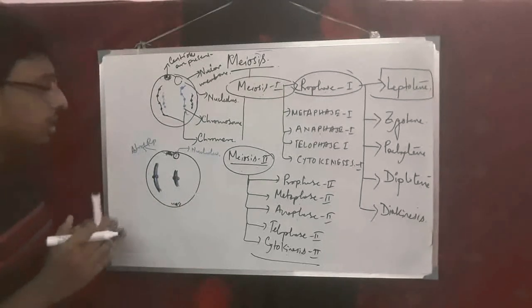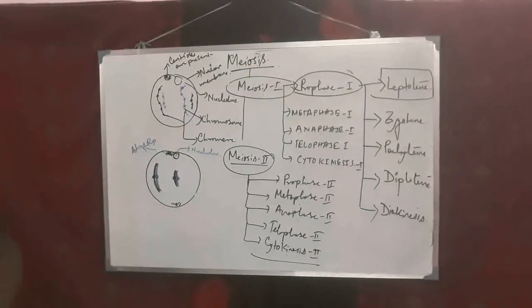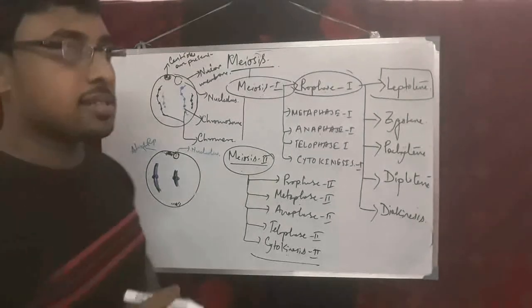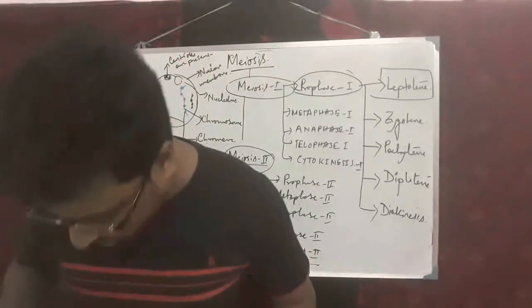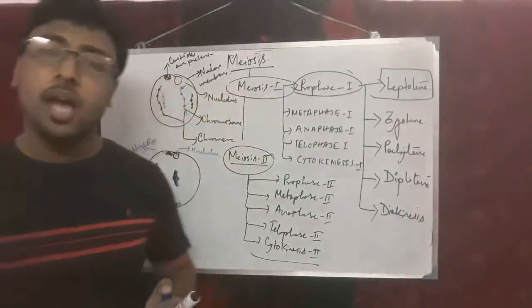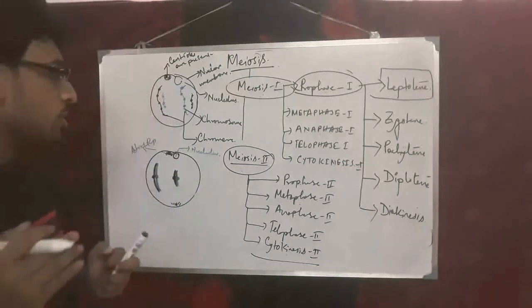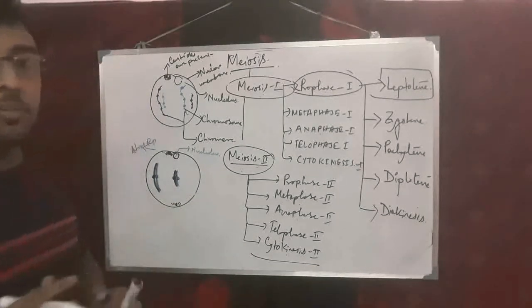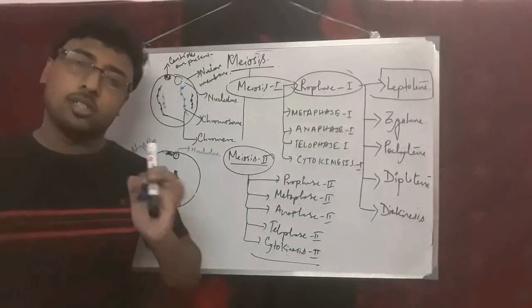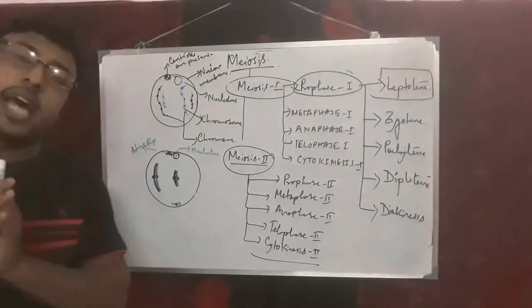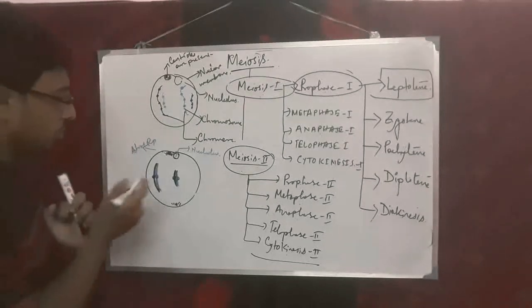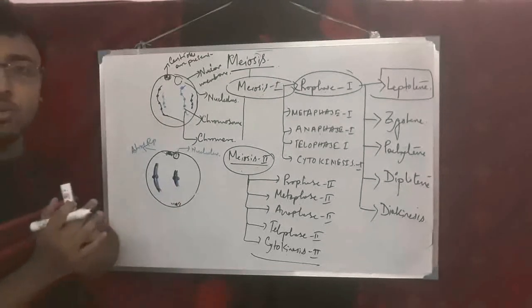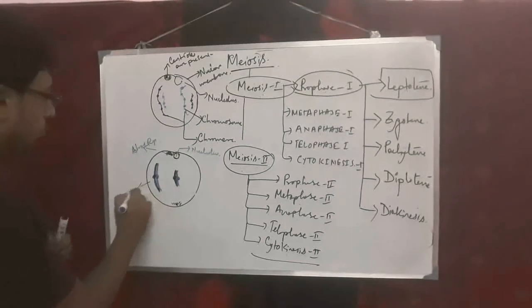Now whenever they are joining together, the chromosomes get joined to each other due to the development of a nuclear protein between them. That is known as the synaptonemal complex. How are the chromosomes joined together? Ultimately, in between them a protein, that is the nuclear protein, by which they are joining together, is known as the synaptonemal complex. So the protein which is forming in between them to join the homologous chromosomes is known as the synaptonemal complex.